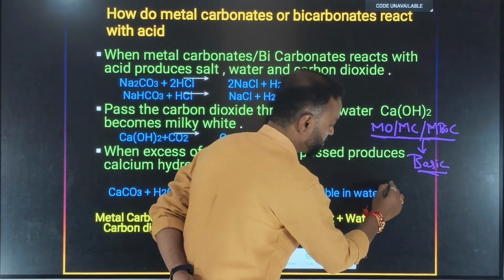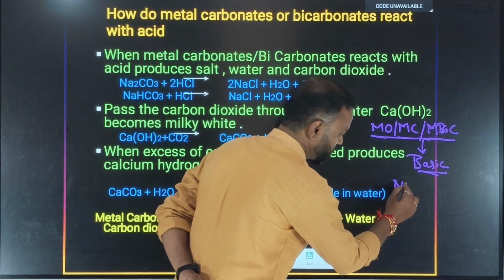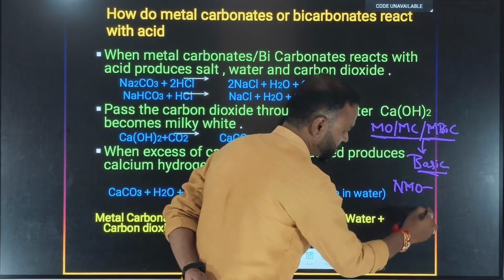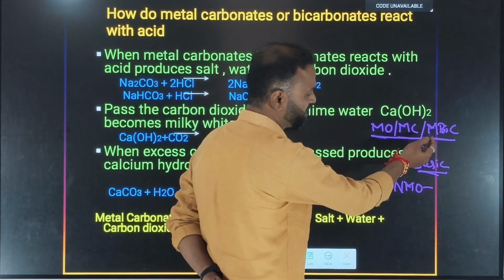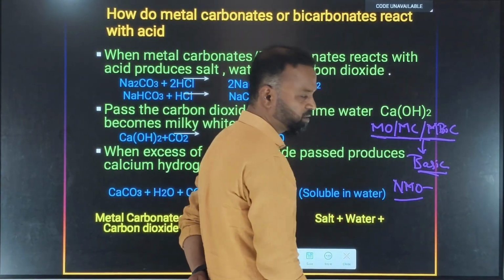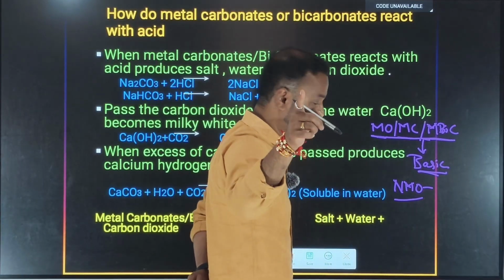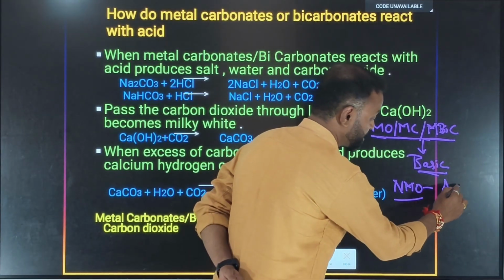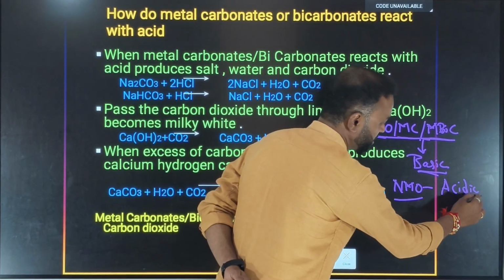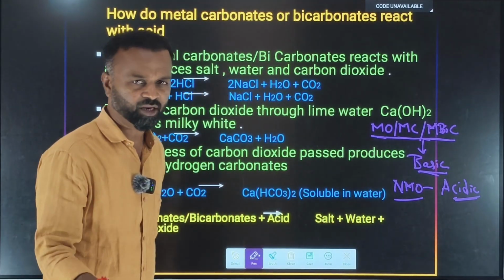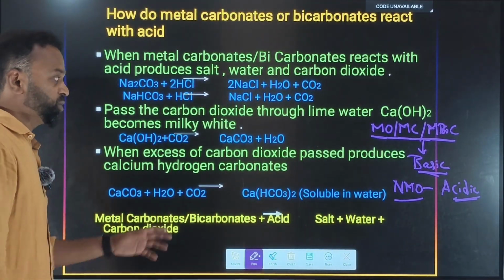And remember, we are going to discuss later that metallic oxides, metal carbonates and metal bicarbonates are basic in nature. Then non-metallic oxides are what? You are right, 100% right. They are acidic in nature. So simple, very simple. But you should know which are metals and non-metals.